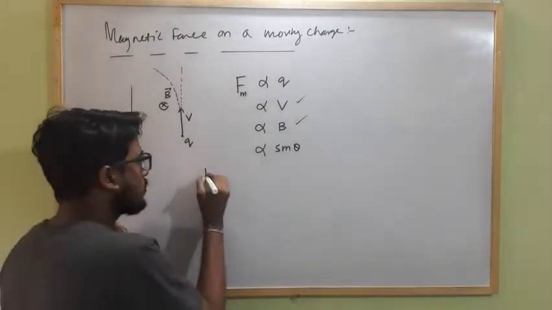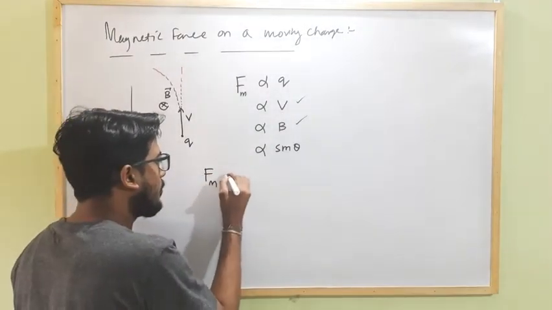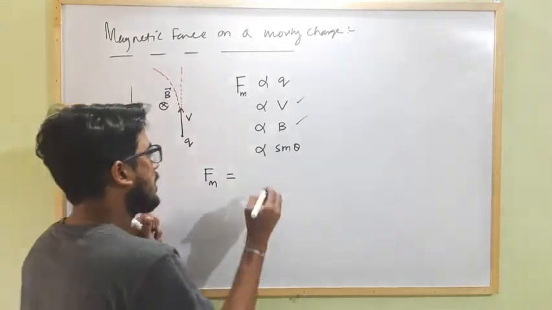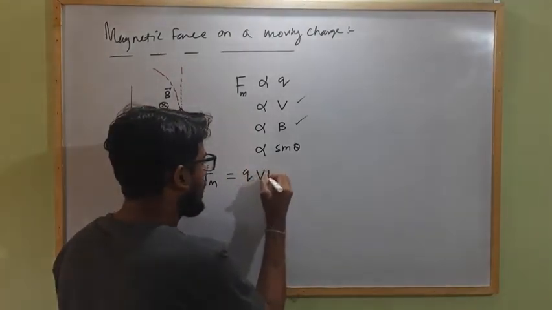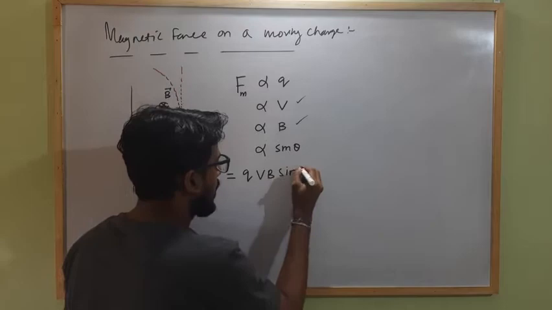So by combining this, we can get the magnetic force acting on a moving charge in an external magnetic field as QVB sin theta.